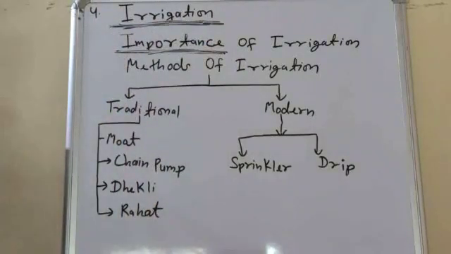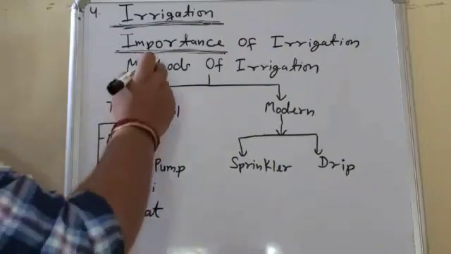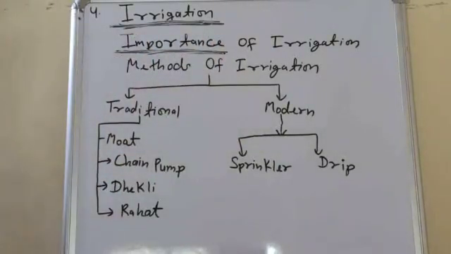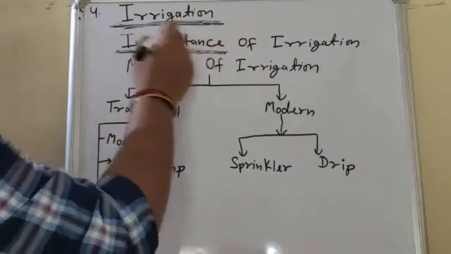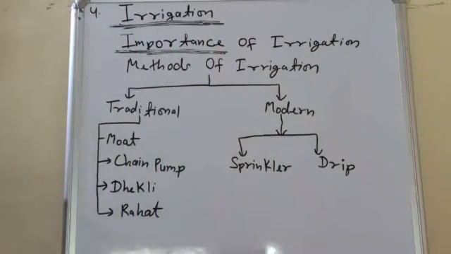Irrigation is very important for crops because without irrigation germination of seed will not take place. First, germination of seed will not take place without water or without the process of irrigation. Nutrition, fertilizers, and these things will not move up from the soil in the absence of irrigation or water. Means without water, nutrition will not be transported in the crop, as well as germination of seed will not take place.